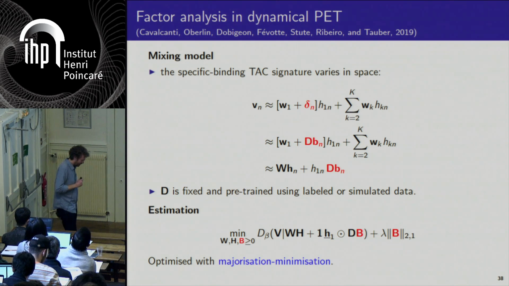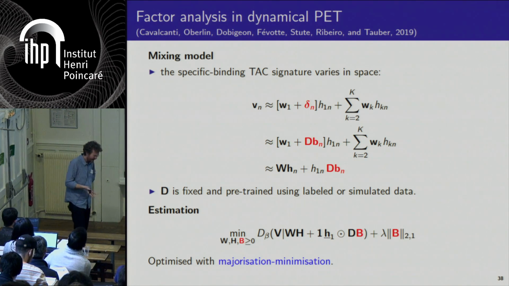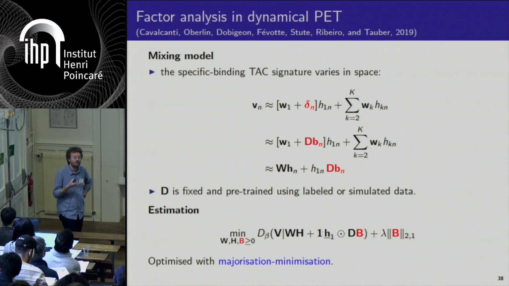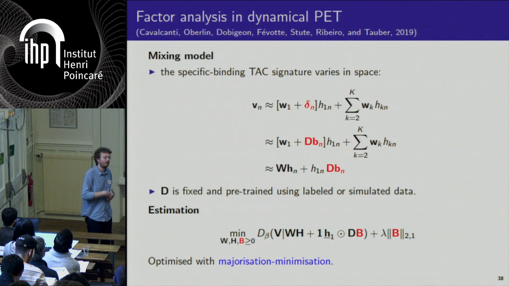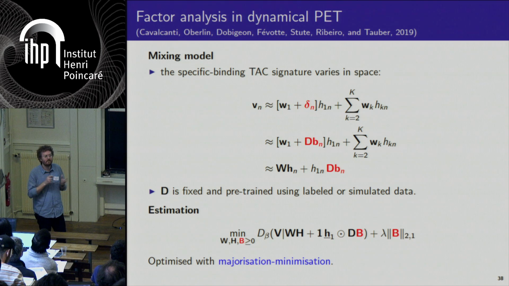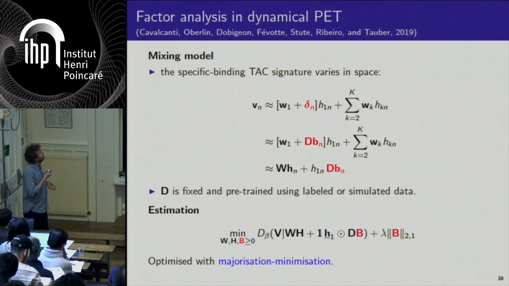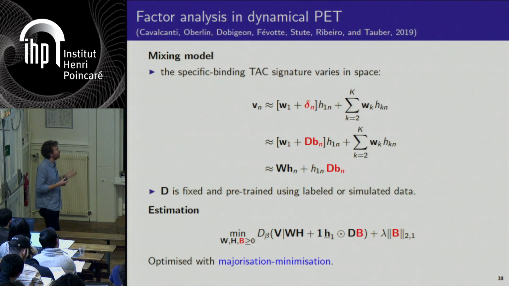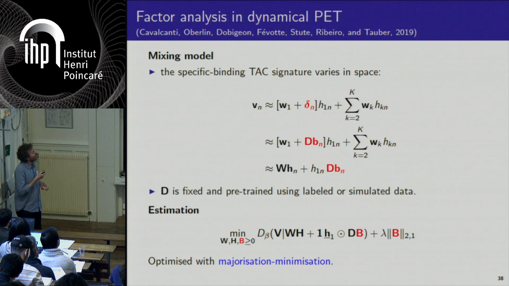And this specific binding signature has a characteristic, which is that its signature is not homogeneous in the brain. It is space voxel variant. And so these co-authors have proposed a model in which you assume that the signature for this specific component is going to be variant in space.